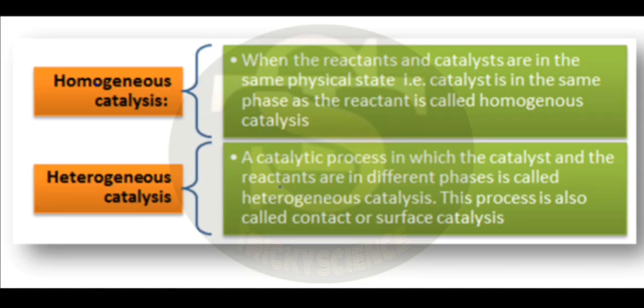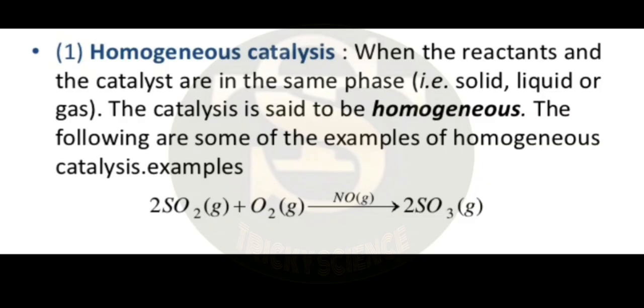Depending upon the phases of reactants and the catalyst, catalysis can broadly be classified into the following two categories: homogeneous catalysis and heterogeneous catalysis. Homogeneous catalysis. When the reactants and the catalyst are in the same phase, that is, solid, liquid, or gas, the catalysis is said to be homogeneous.